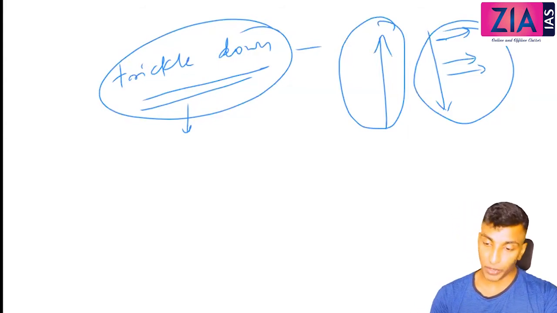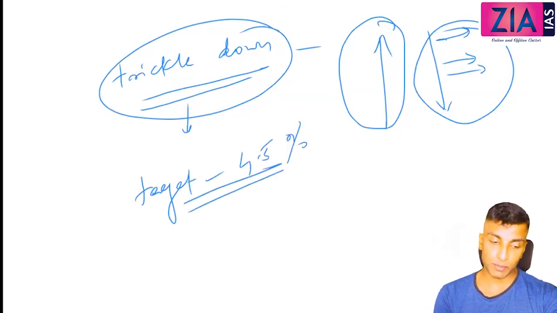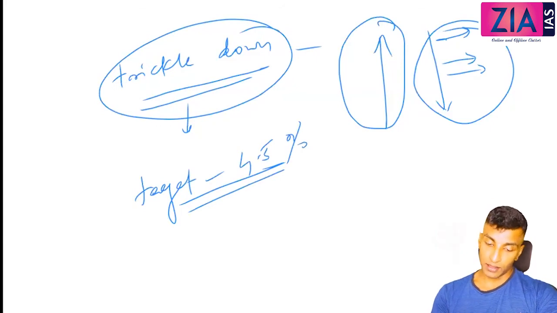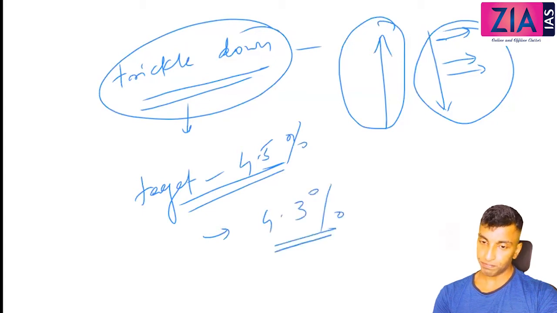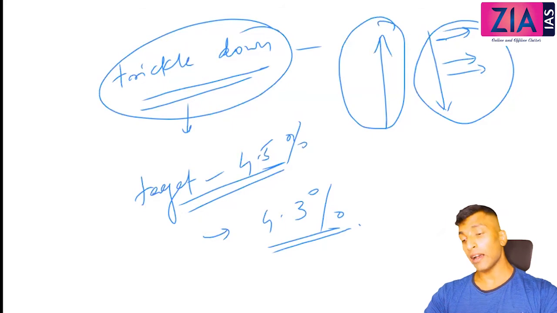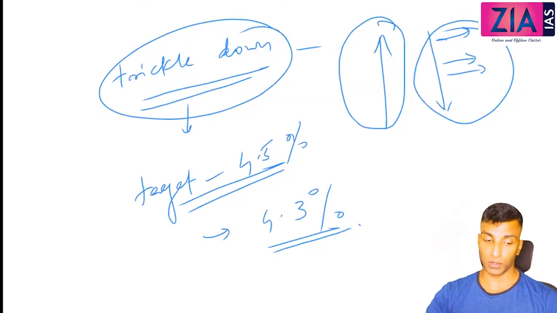It takes time. Okay, so here the target was 4.5%, because you achieved around 3.6%, no? So now you are targeting 4.5%, and we almost achieved it. Here we achieved around 4.3%. Rainfall was also good here. Apart from rainfall, we have also done well in terms of investment and demand. But inflation increased. That was a problem here. When the demand increases, inflation will increase, obviously.